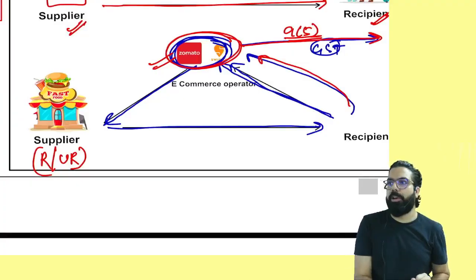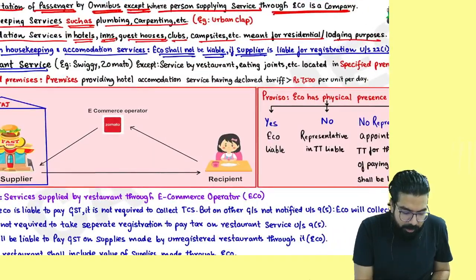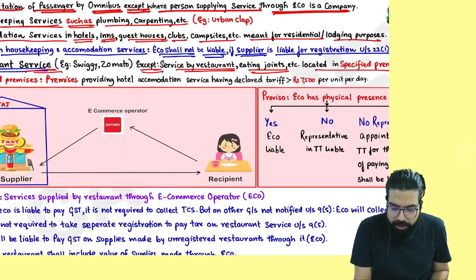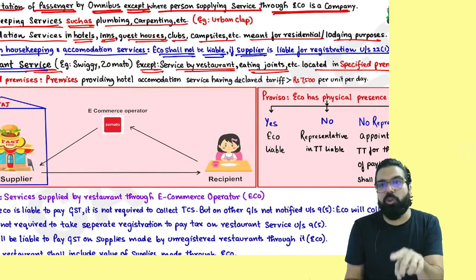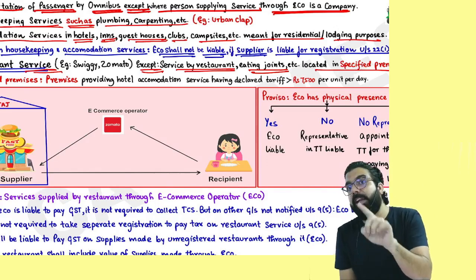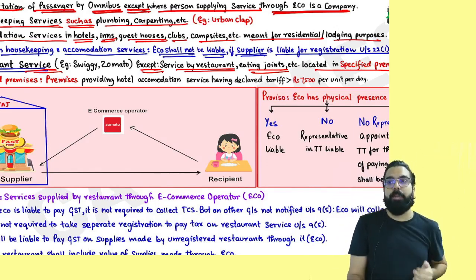But there is an exception over here. Sir, what is the exception? Everyone here. See, restaurant services except restaurant or eating joint located in specified premise. If you are a restaurant or eating joint in a specified premise, then you will only collect and pay. E-commerce will not pay. Sir, what is a specified premise?